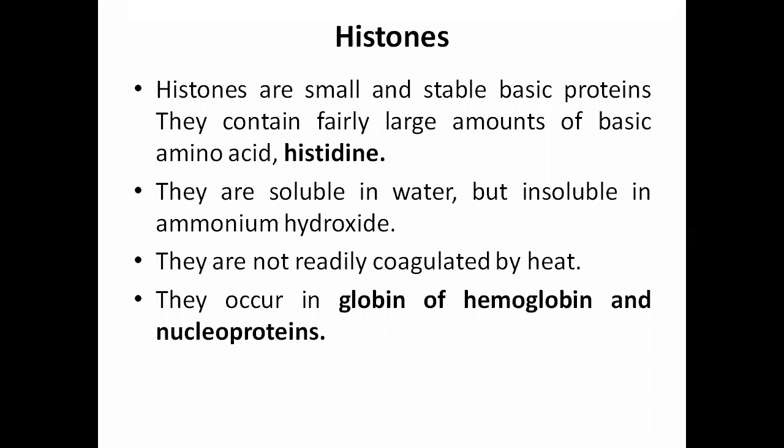Then histones. Histones are small and stable basic proteins. They contain a fairly large amount of basic amino acids. Histidine, that's what yesterday I told you, right? Histidine is an important amino acid for children. They are soluble in water but insoluble in ammonium hydroxide. They are not readily coagulated by heat. In the previous proteins, we saw that they are coagulated by heat. They occur in the globin of hemoglobin and in nucleoproteins.